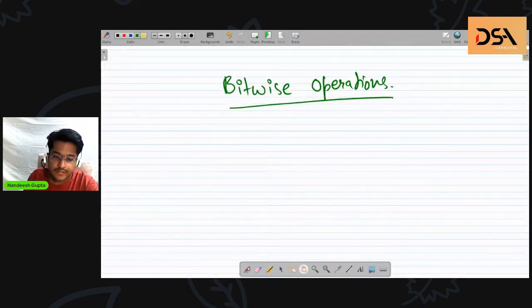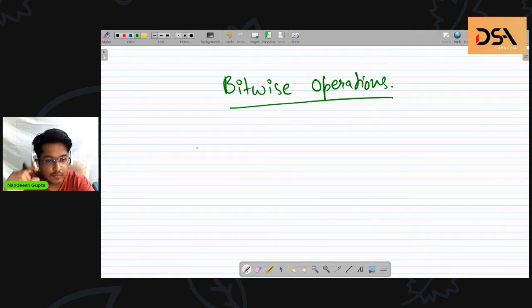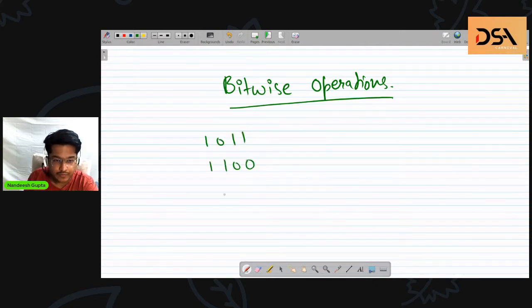So the difference between logical and bitwise operations is that bitwise operations operate on each and every single bit one by one. Suppose I have a number 1011 and another number 1100. What I'm going to do is bitwise AND of these two numbers. The result would be calculated using the bitwise technique, which is we compare each bit one by one.